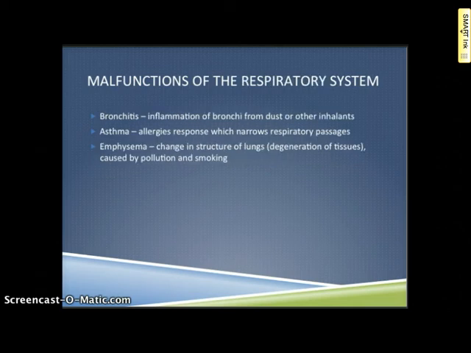Some malfunctions of the respiratory system include bronchitis, inflammation of the bronchial tubes from dust or other inhalants. Asthma, this could be an allergic response, and it basically narrows those air passageways so that fewer molecules of oxygen can enter the bloodstream. Emphysema, the actual structure of the lung can change, where the tissue and the cells degenerate, meaning that they start to die. And this is caused by pollution, but it also can be caused by excessive smoking.